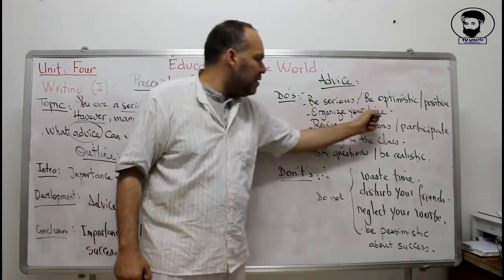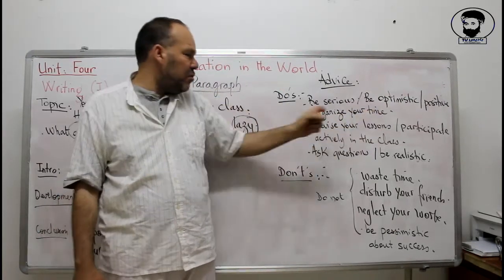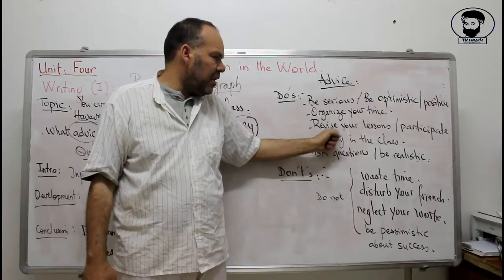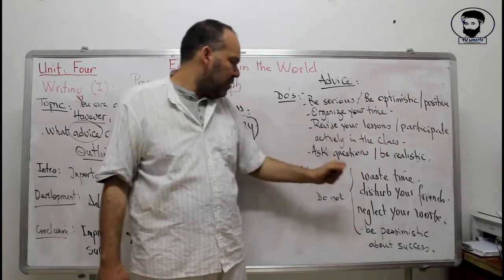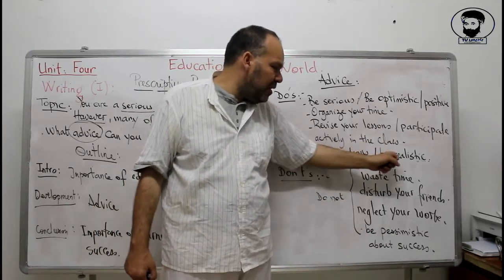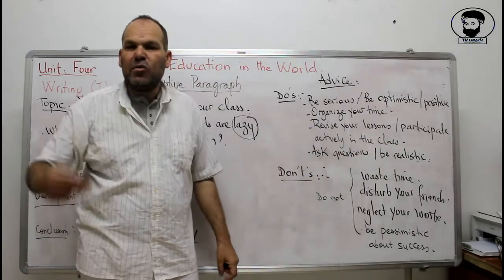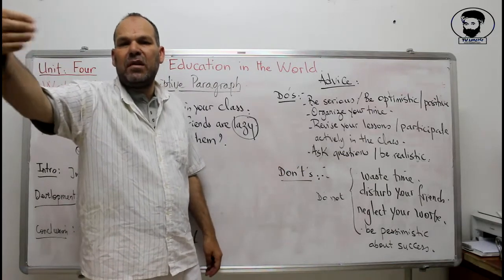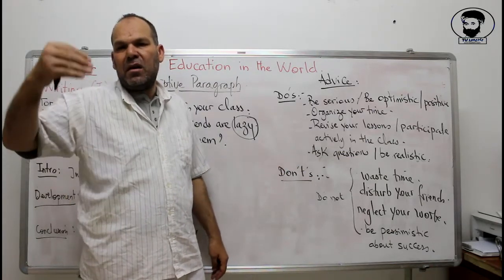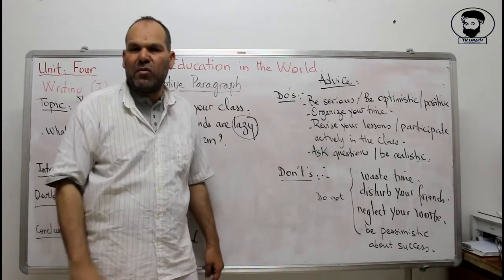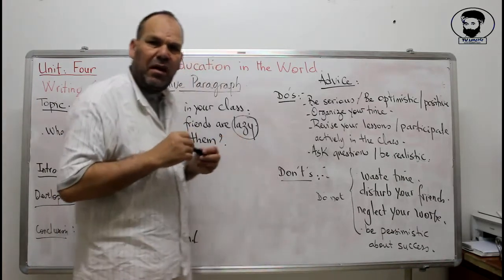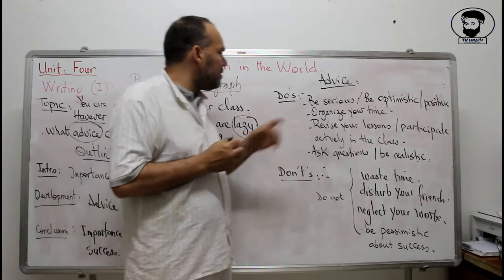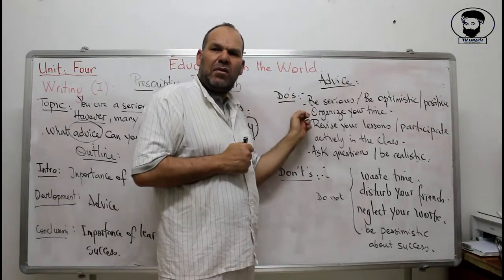To organize time, to revise the lessons, and to participate actively in the classroom. To ask questions and to be realistic. It means to put a timetable of work, to put a distribution of time for your revision, to organize your work step by step. So these are the main steps towards being active in your learning.